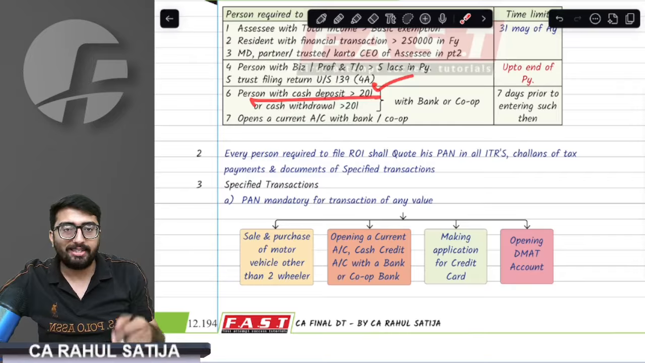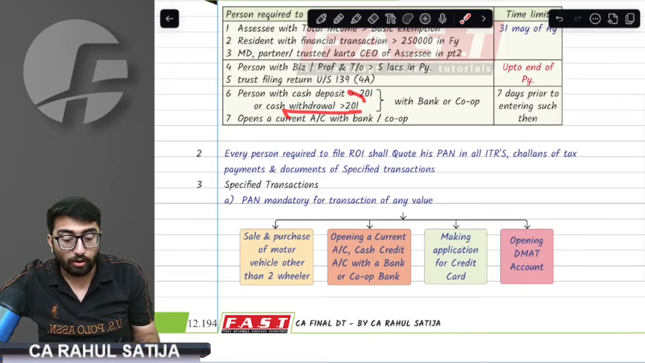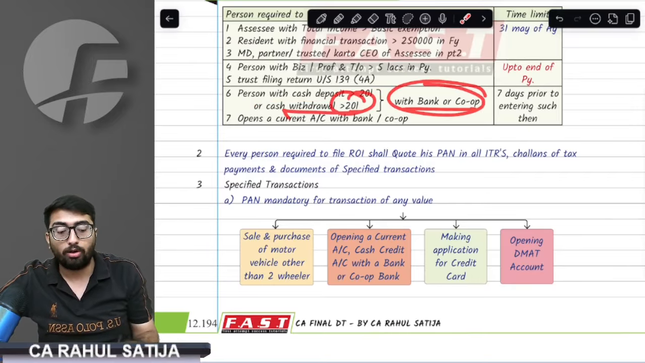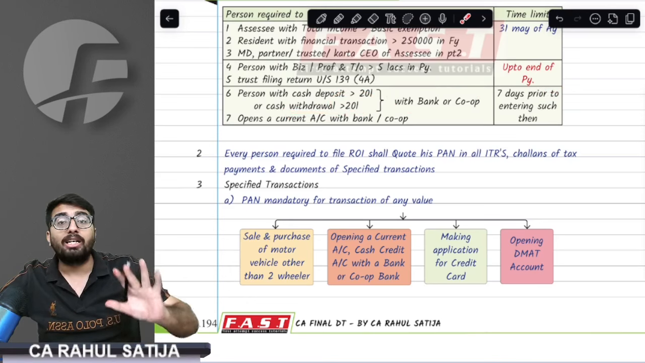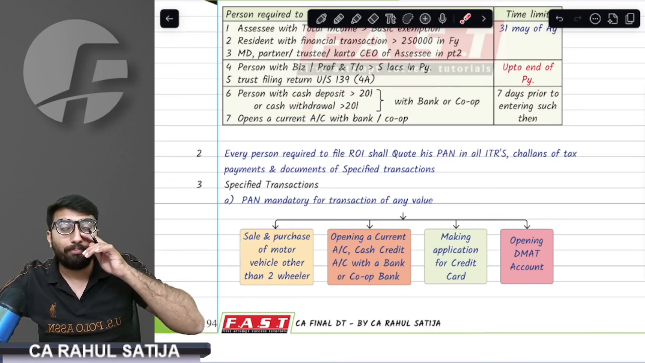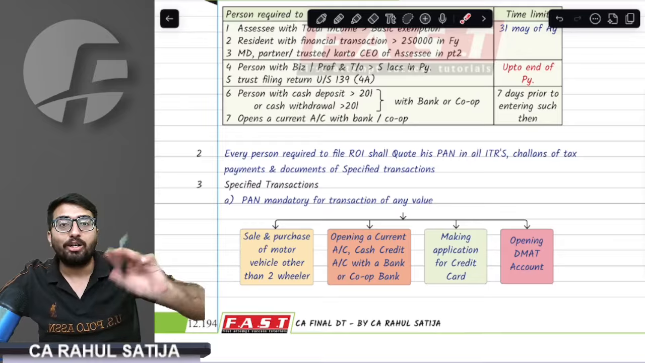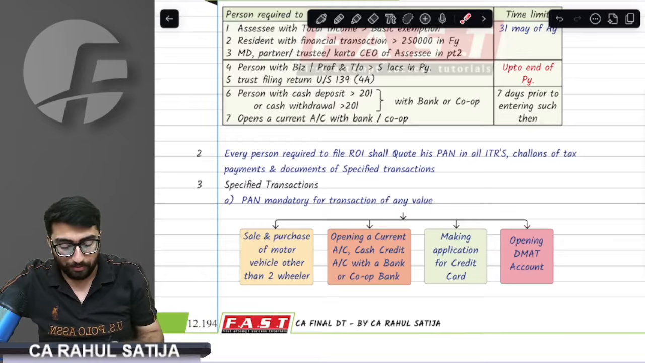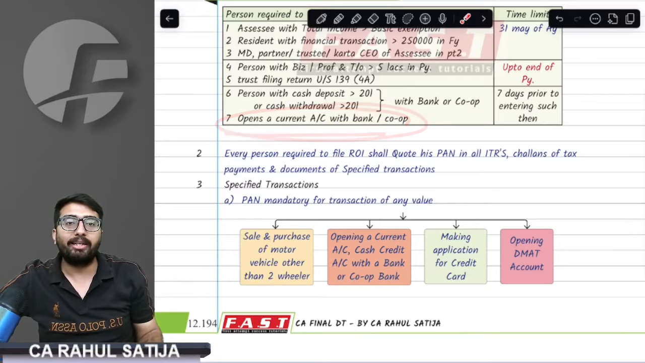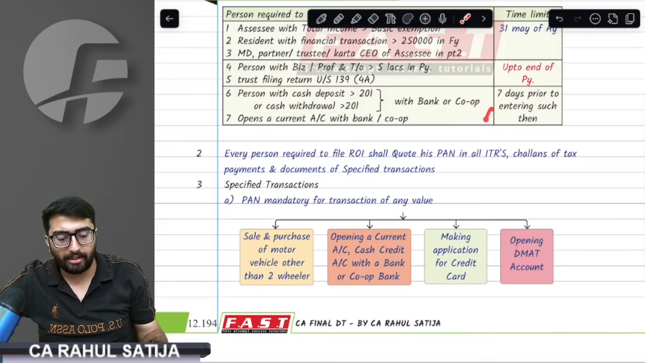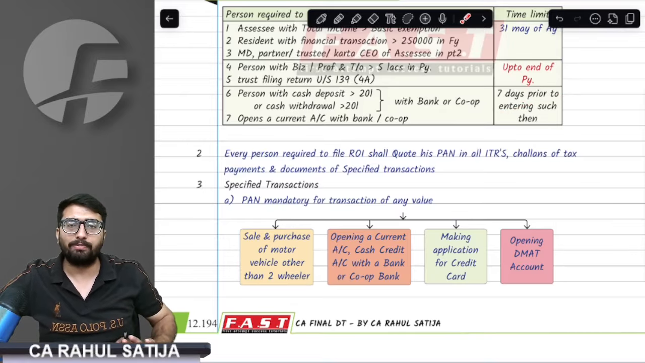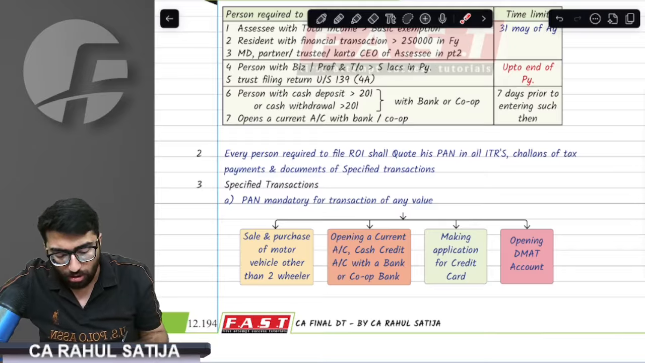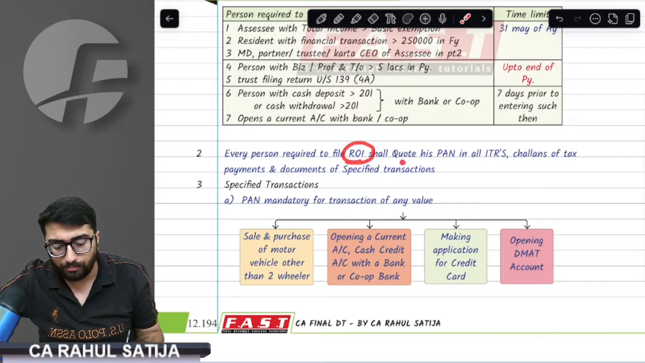If you deposit cash exceeding 20 lakh rupees or withdraw cash exceeding 20 lakh rupees from a bank or cooperative bank, you have to get the PAN 7 days prior to that transaction. Or if you open any current account with a bank or cooperative bank, get the PAN at least 7 days before. Whenever you get the PAN, you have to quote that PAN in the return of income.